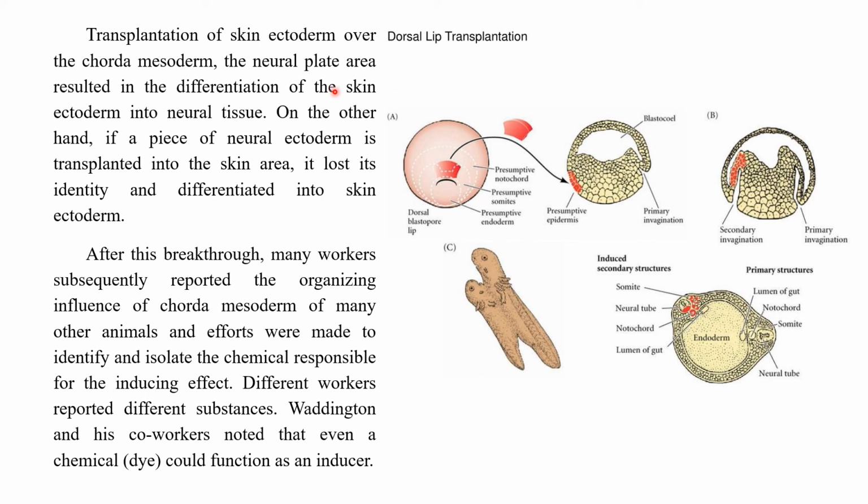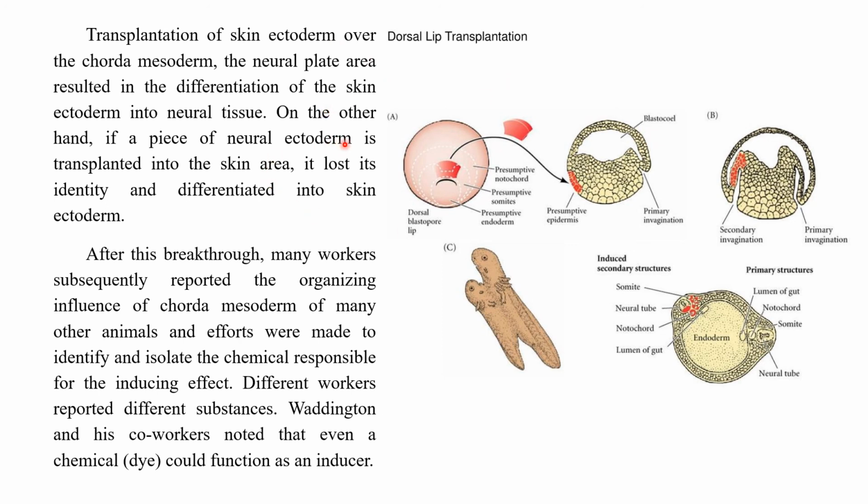So now what happened? That particular area became neural tissue from skin ectoderm. Fine. That means the place was supposed to become skin in the future, and now it became neural tissue, that means nervous system.